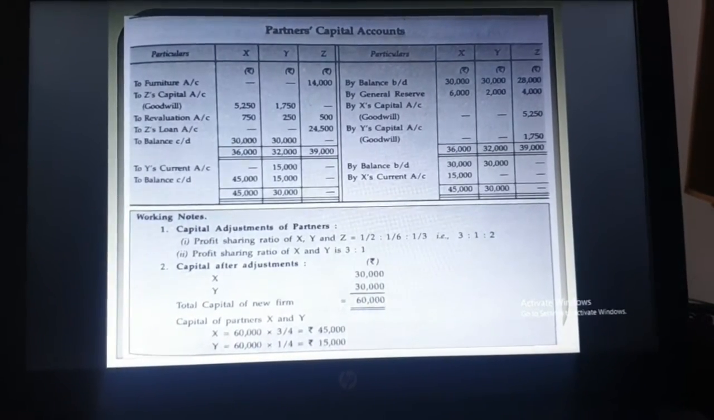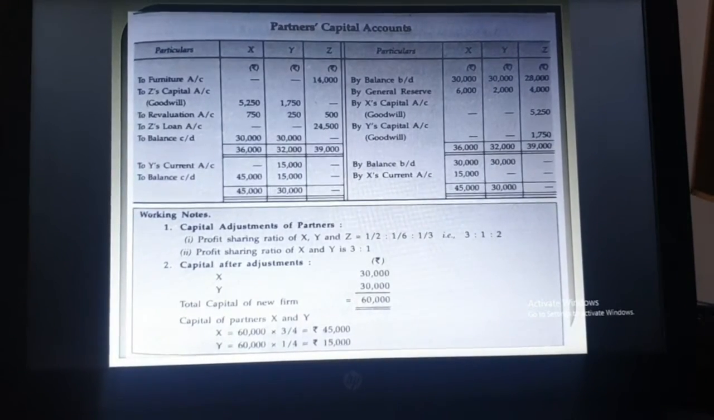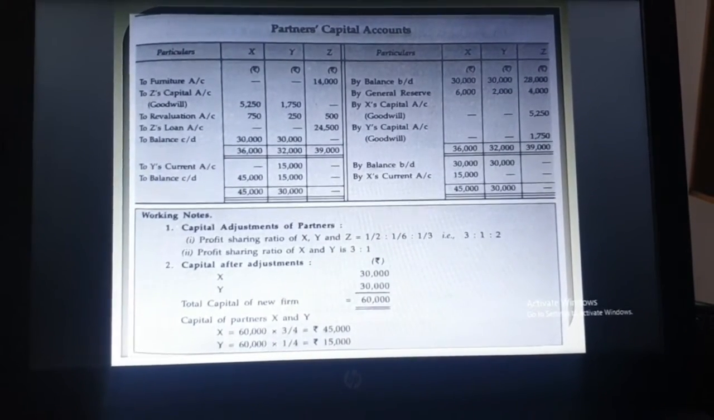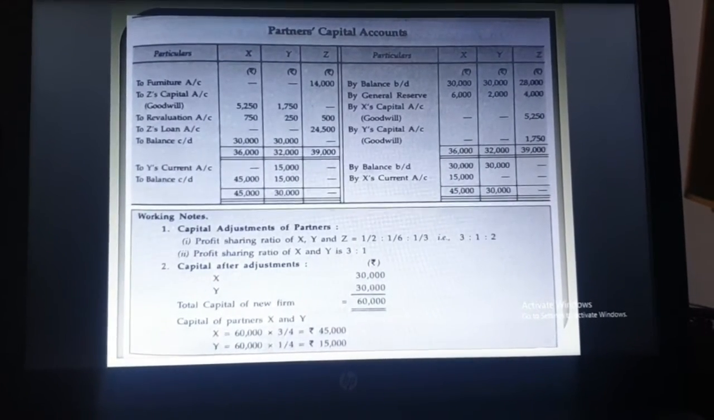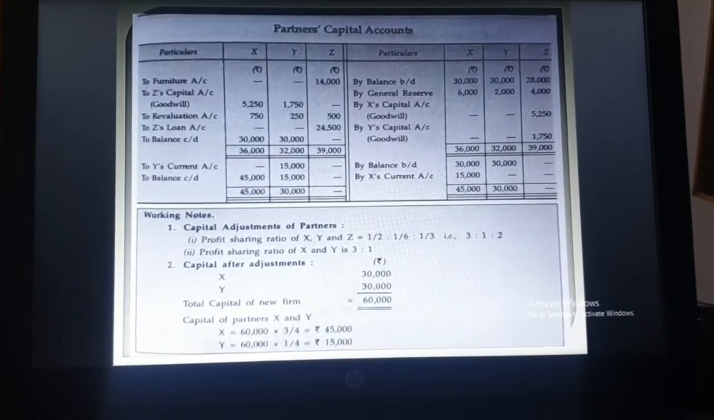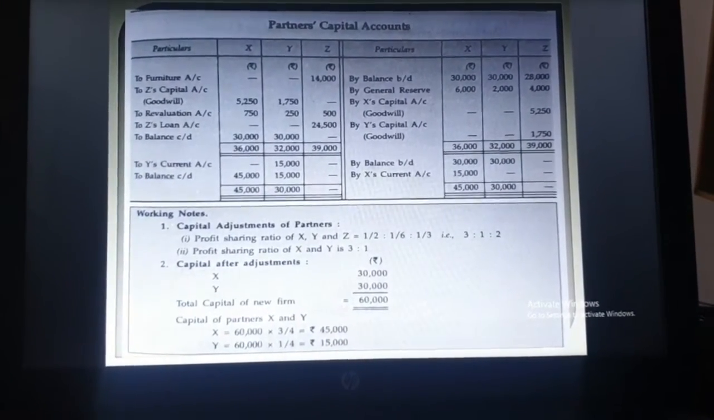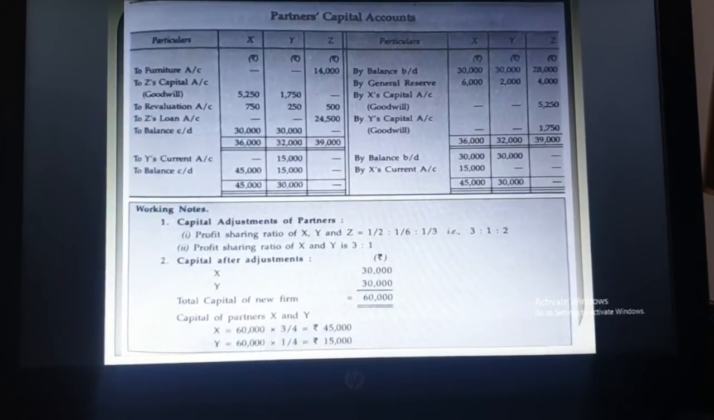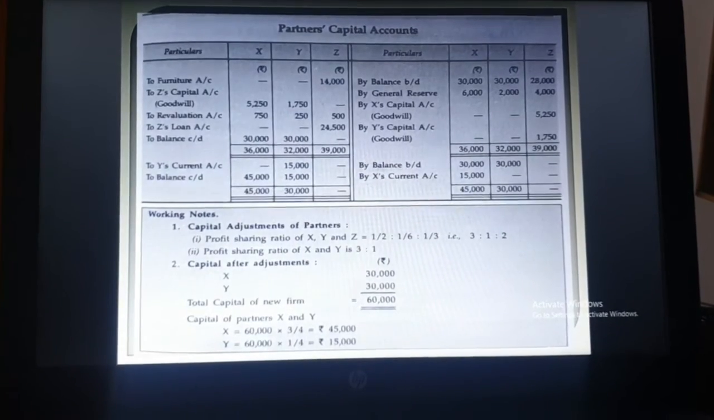The difference of old capital after adjustment and new capital will be adjusted through current account. That is on the credit side by X current account 15,000, on the debit side Y current account 15,000. Because it is given in the last point of the question that the capital adjustment will be done through current account. So this is all about the capital adjustment at the time of retirement of a partner.